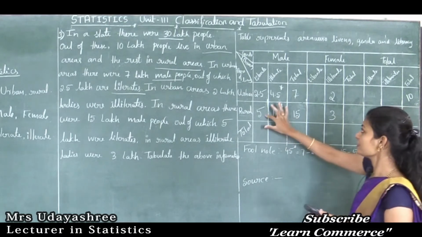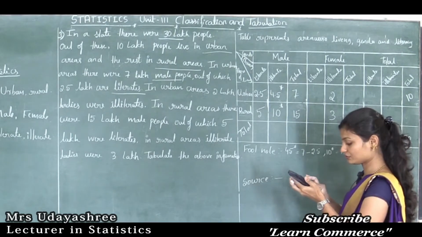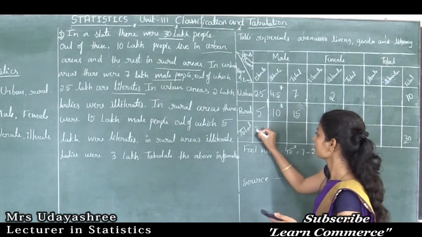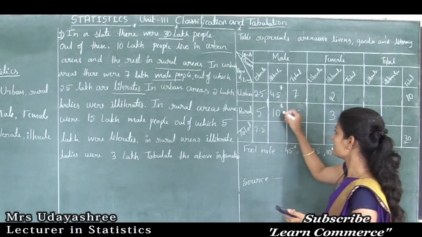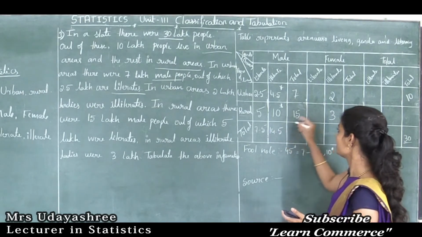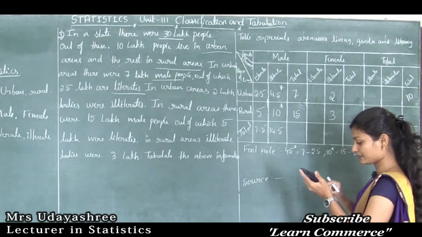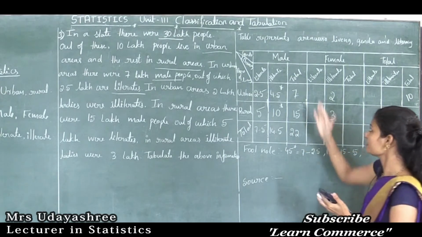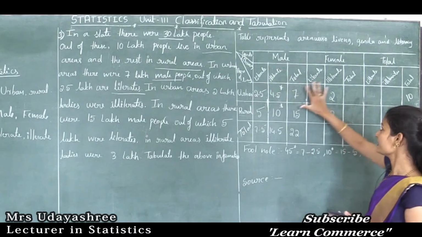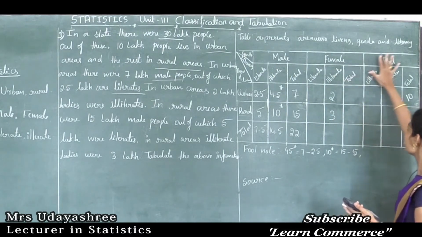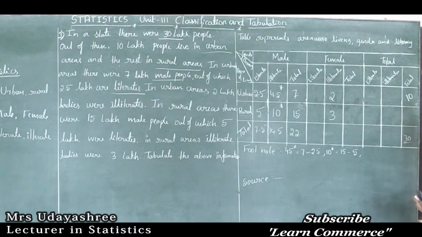Okay, next, see here 5 plus 2.5 is 7.5. Then 10 plus 4.5 is 14.5. Then this 15 plus 7 is 22. So see here, male populations are over. Next let's see how to solve the female populations. Before that, first I will solve the total population. See here, total populations are given like this.